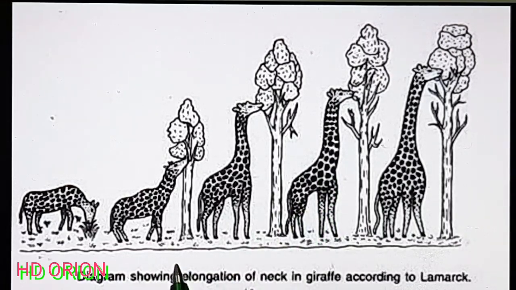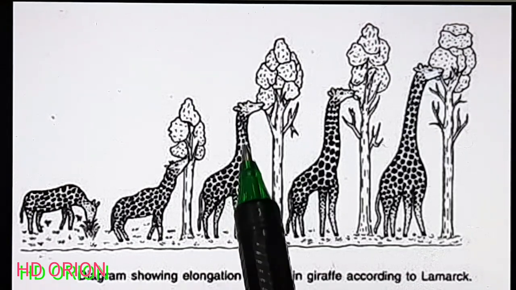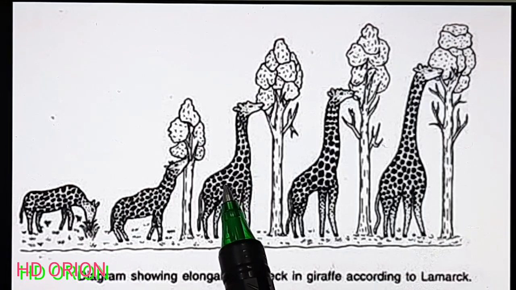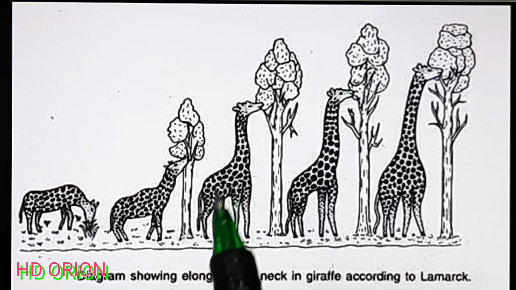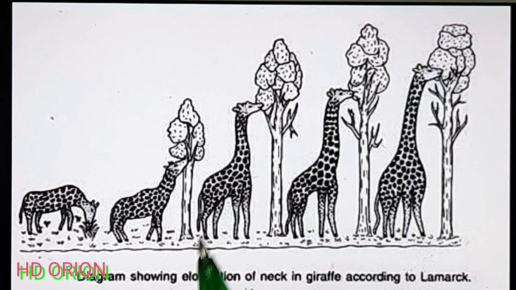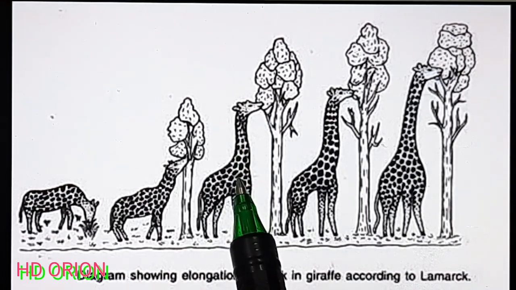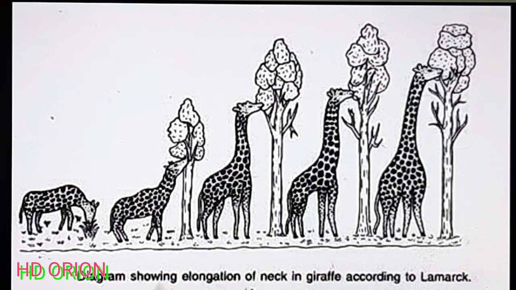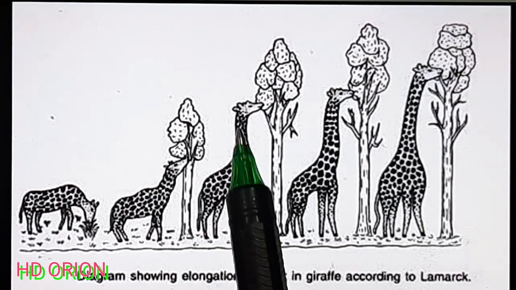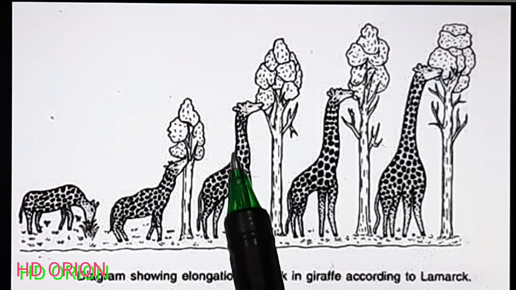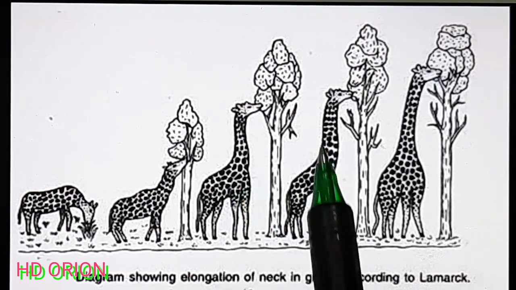Now there is a question that usually comes in NEET etc.: if the giraffe has a long neck, is the number of vertebrae in the neck region more? That means, are the cervical vertebrae more? But it isn't so. The cervical vertebrae remain the same, whether in human beings or in the giraffe. So the number of vertebrae is constant, but the length of the vertebrae gets increased each time.